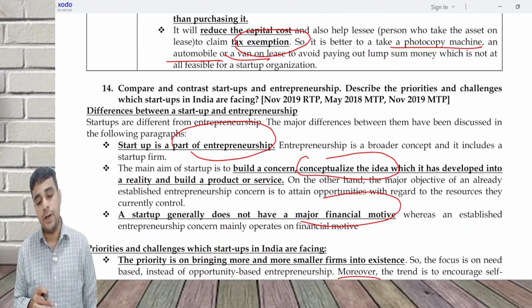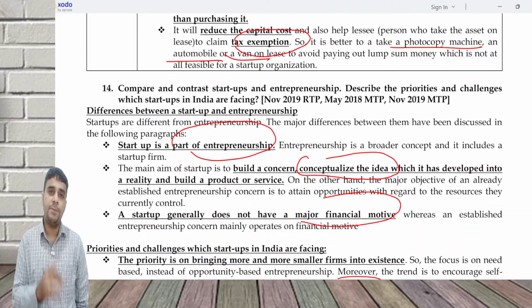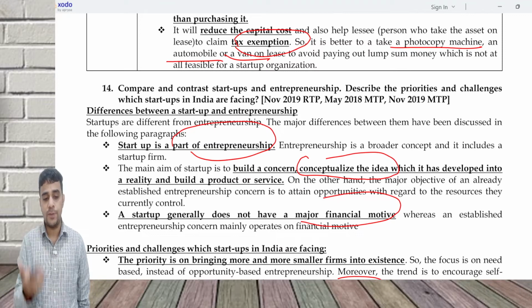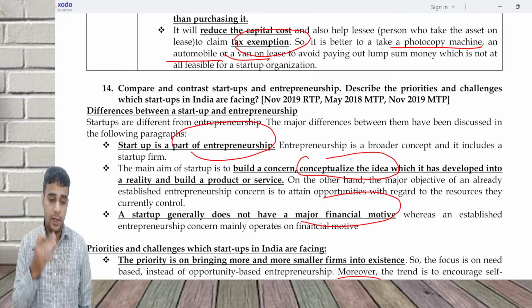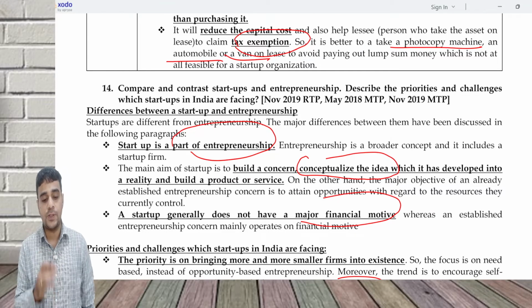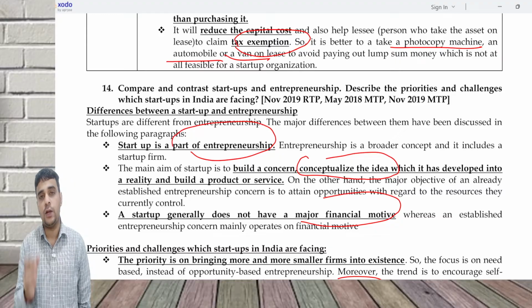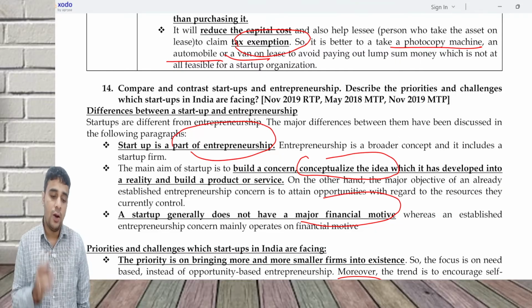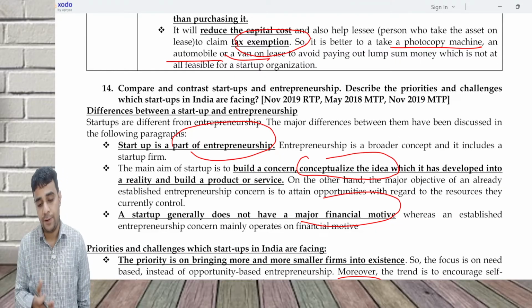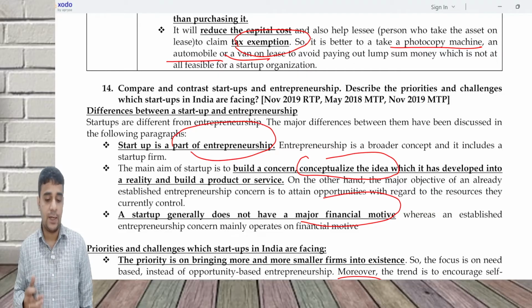Startup and entrepreneurship comparison: startup is part of entrepreneurship. Entrepreneurship is a broader concept. It will include a startup. Startup's main focus is to conceptualize an idea and they do not have a major financial motive. Entrepreneurs normally have a financial motive, that there are certain expectations from them.